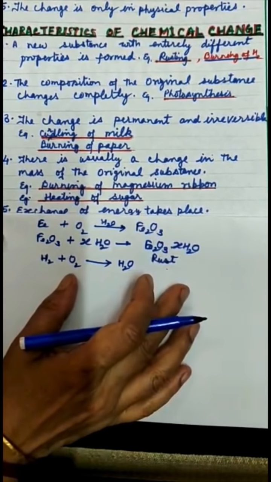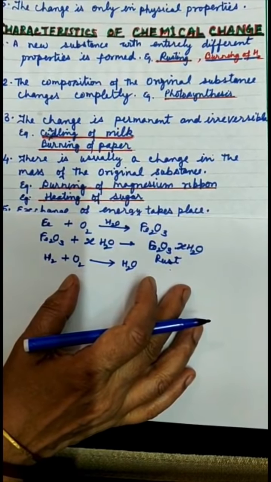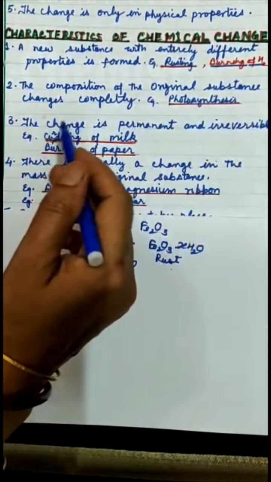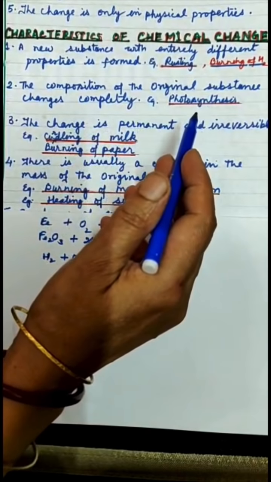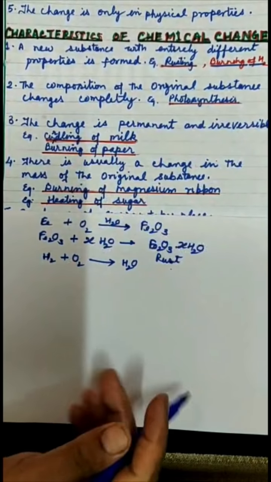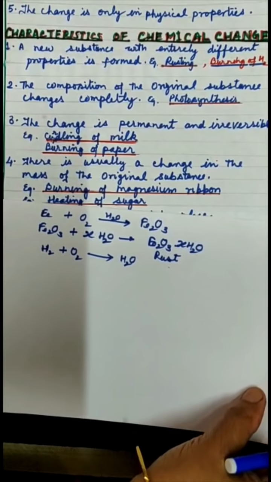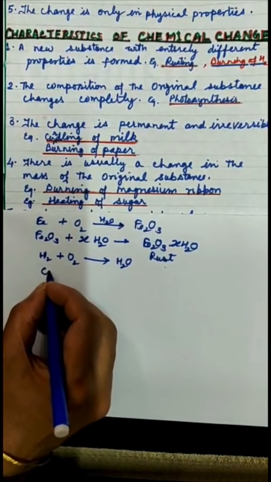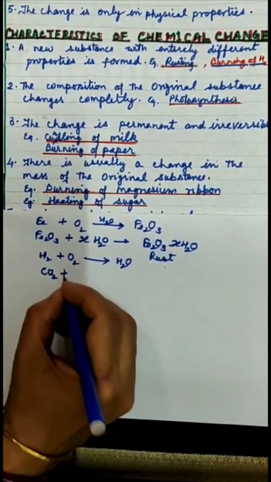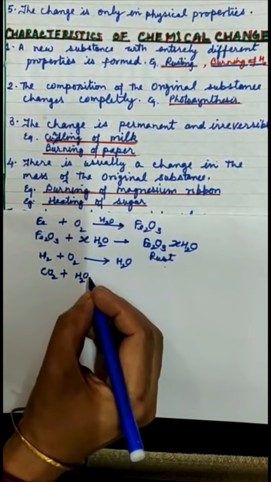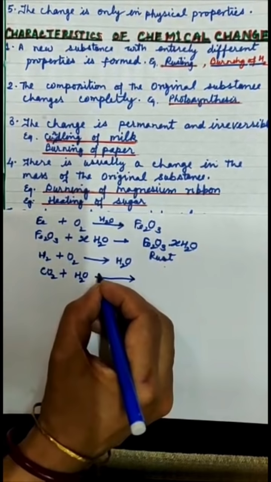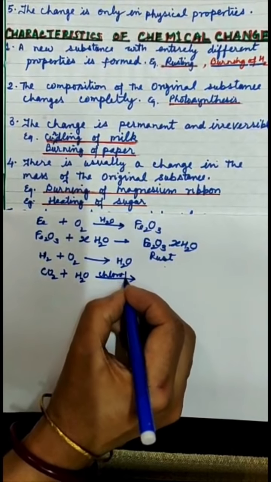Have a look at the second characteristic. The composition of the original substance changes completely. Composition means molecular structure. For example, photosynthesis. Carbon dioxide, a gas taken from air, and water, a liquid absorbed through root hairs of the plant, in presence of chlorophyll